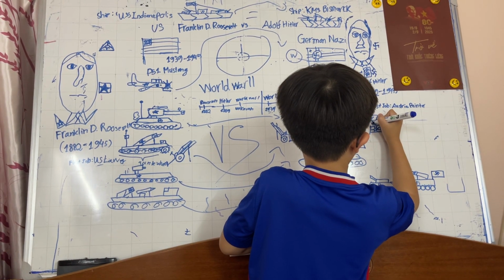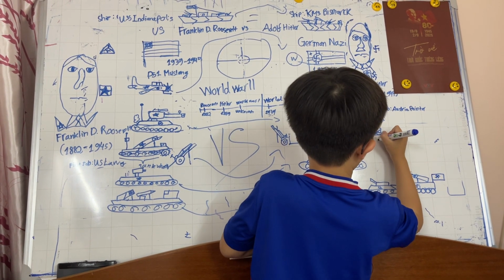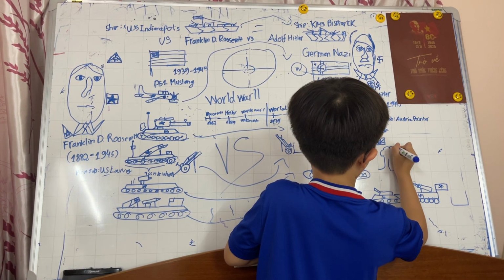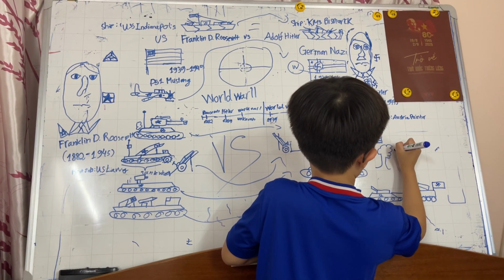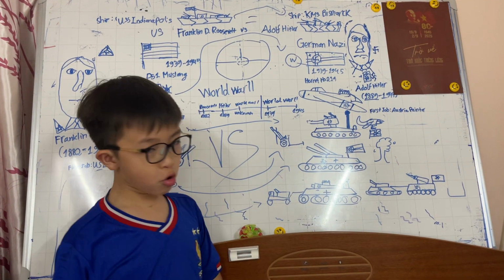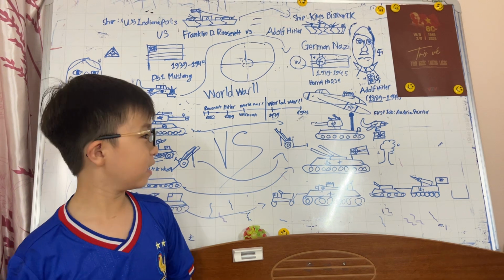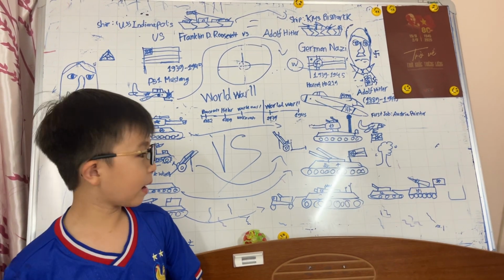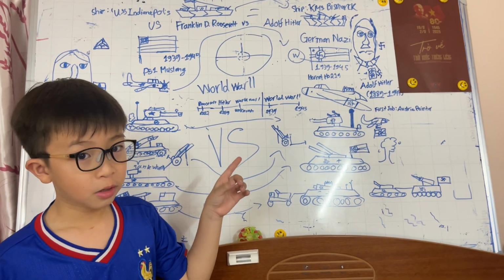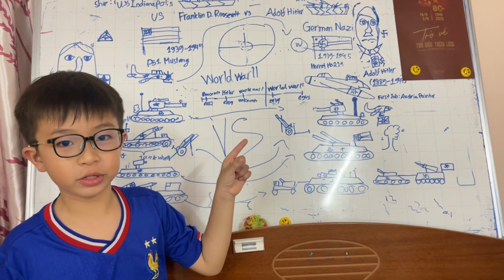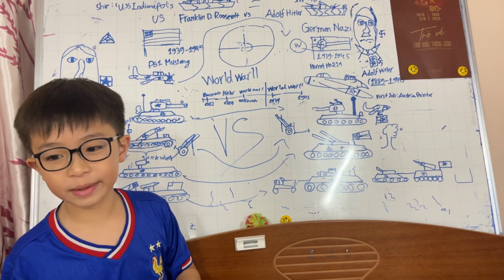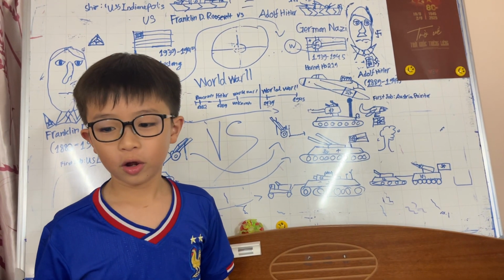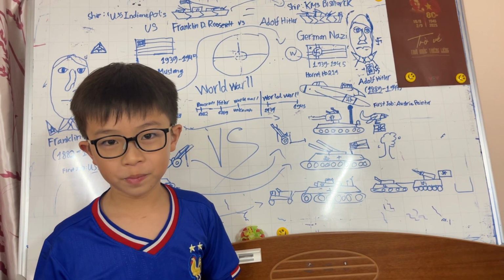We throw the bombs down and this happened. Boom! The bombs happened in Hiroshima and Nagasaki. 2 bombs. Fat Man, Nagasaki. Little Boy, Hiroshima. Boom!